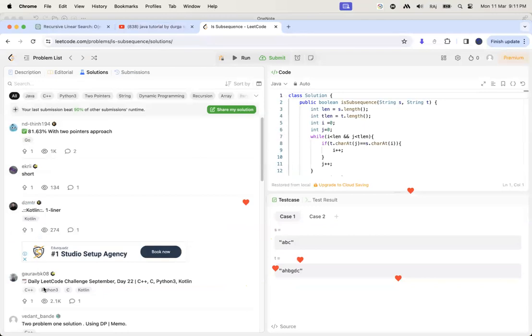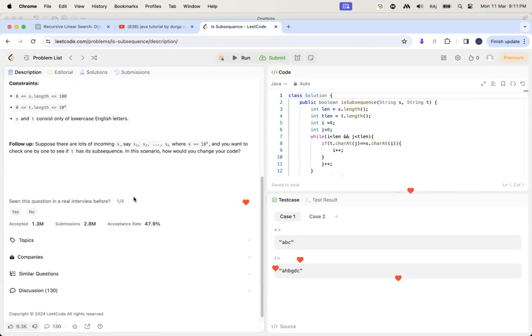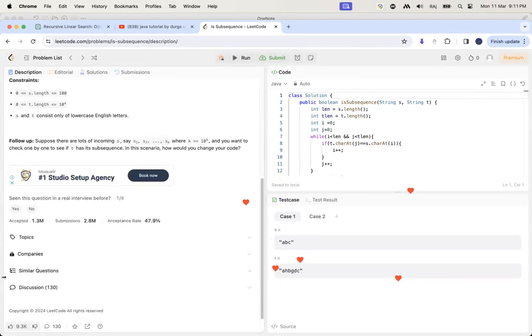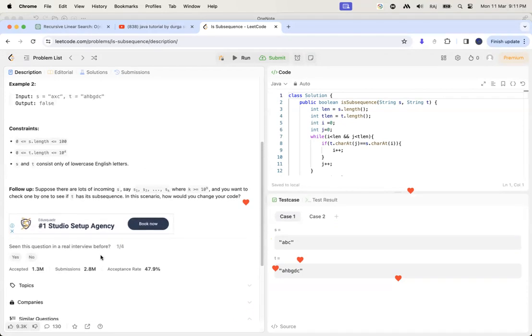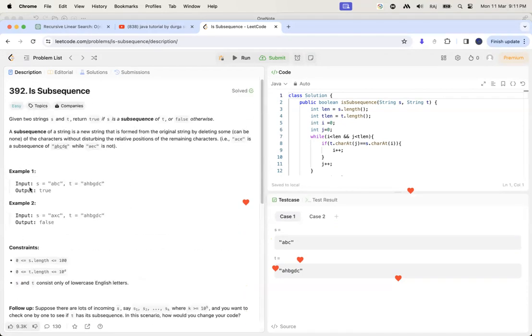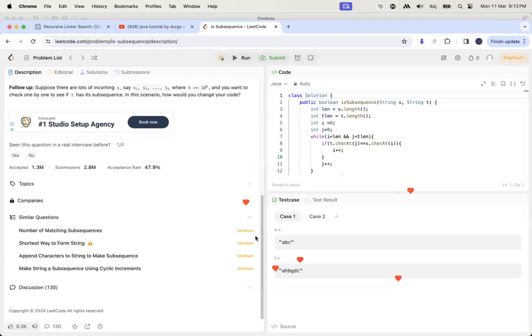Let's suppose there is one question I have given you. Let's suppose this is the one question, sequence solutions. Guys, here you can see one thing called similar topics. This is the base case, a basic question. Here you can see there are some medium level questions.